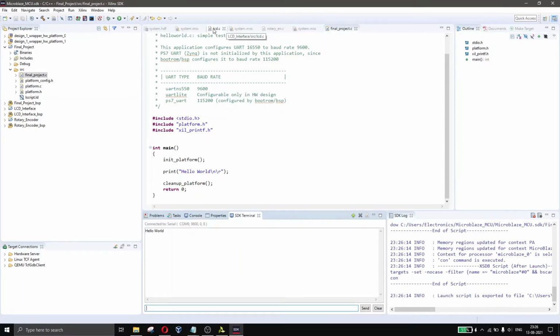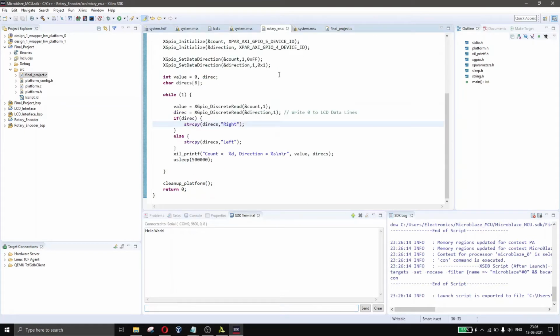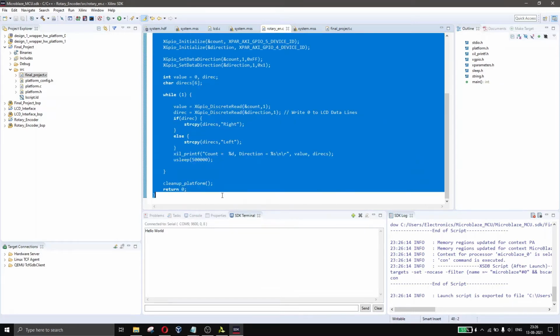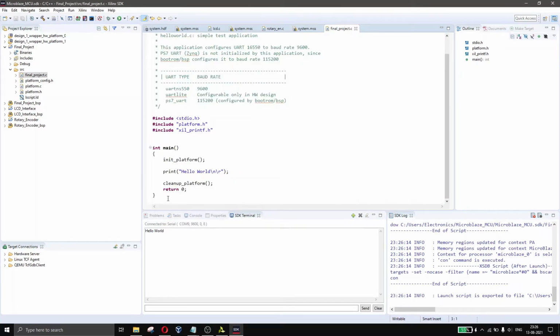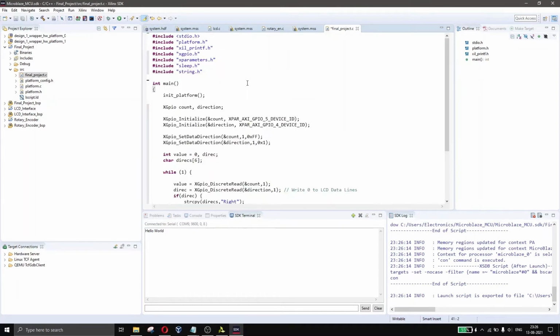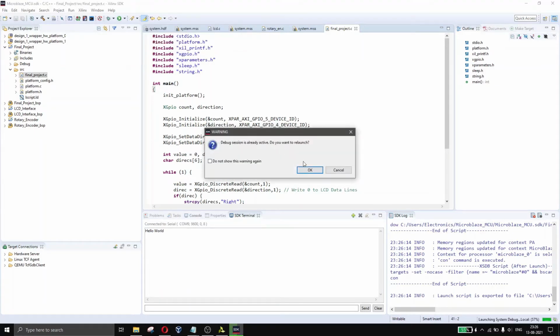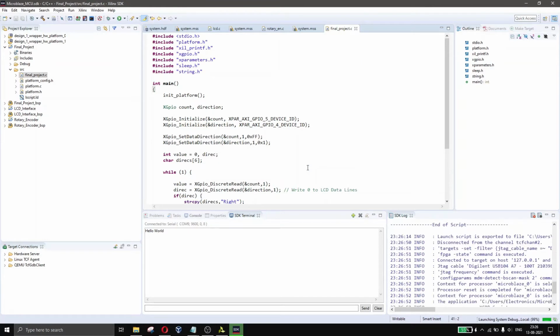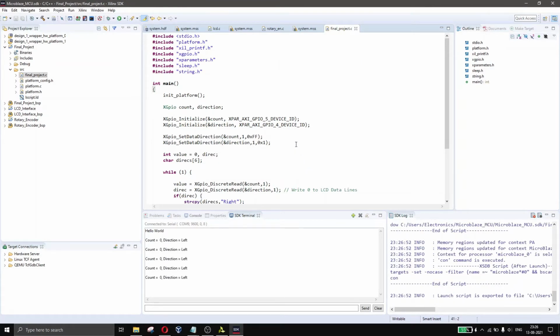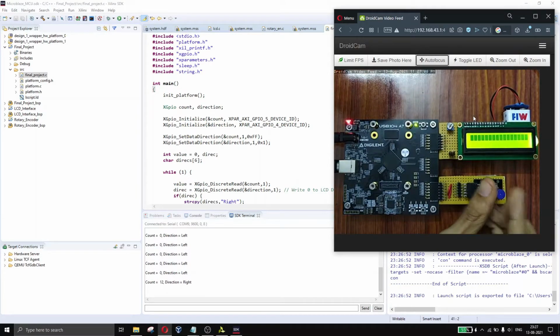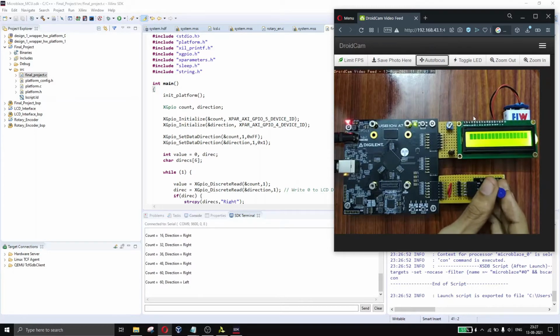Now what we'll do, we'll copy the code from lcd.c and rotary encoder.c and we'll try to run it. So I'll copy all this code, rotary encoder code, copy, final project, I'll paste it, save it, launch on hardware. Yes, now I'll show you. I've connected the PMOD LCD also. We'll try to rotate this and see. Yes, it's completely fine, it's working now.